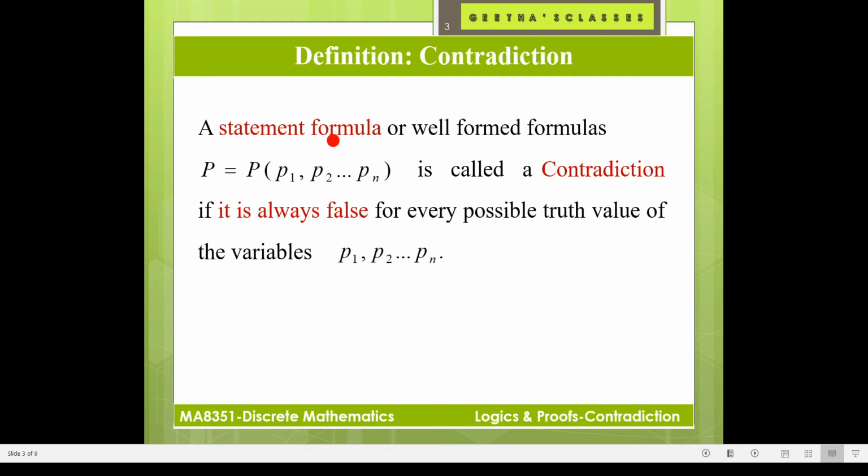A statement formula or well-formed formula P equal to P of P1, P2, etc. Pn is called a contradiction if it is always false. That is, the statement formula is false for every possible truth value of the variables P1, P2, etc. Pn. Okay, so tautology means true, contradiction means false. Okay.